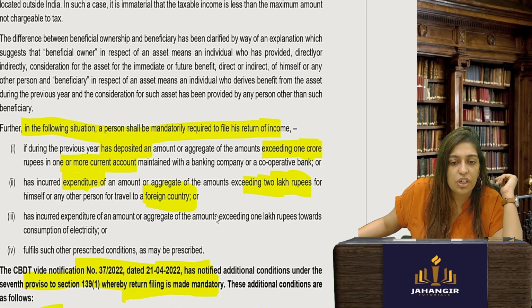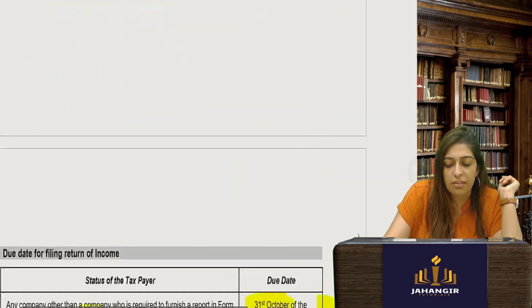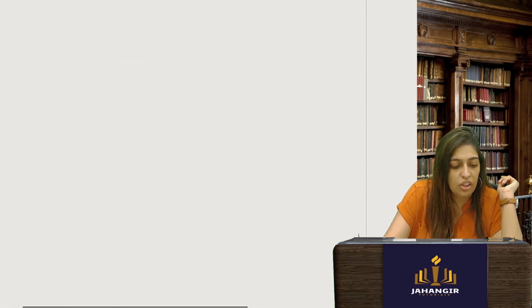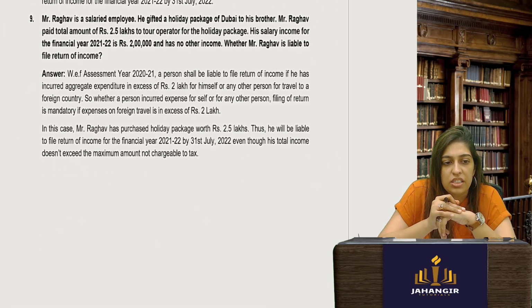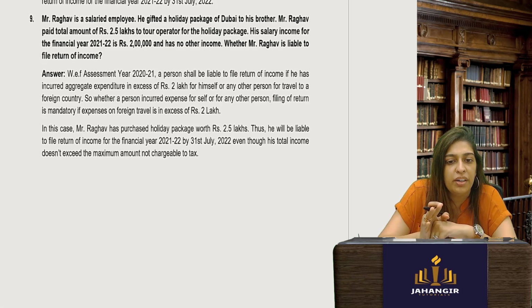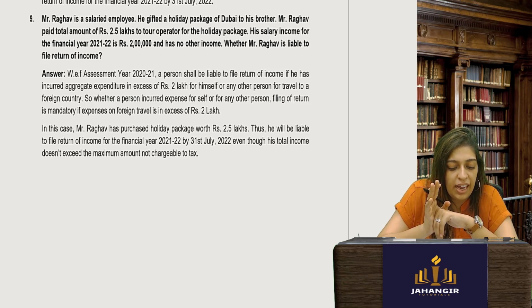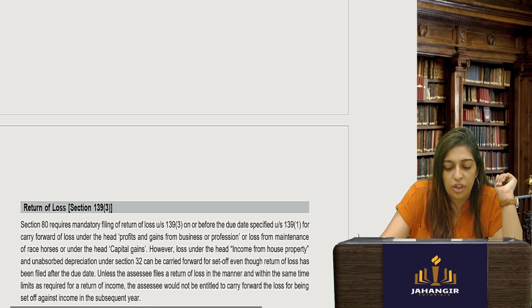Has incurred expenditure of an amount exceeding 1 lakh rupees towards consumption of electricity. So basically, if your electricity bill is 1 lakh or more, then you have to file your return. Fulfill such other conditions as may be prescribed. Okay. Now let's see other concepts of return. So over here, let's come back. There is a holiday package he has spent. So in this case, Raghav has purchased a holiday package worth 2.5 lakhs. Thus, he will be liable to file return even though his total income does not exceed the basic exemption limit.